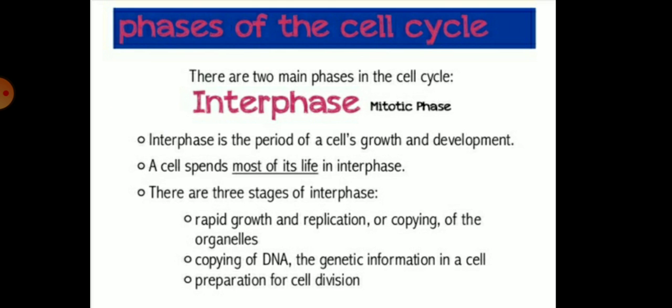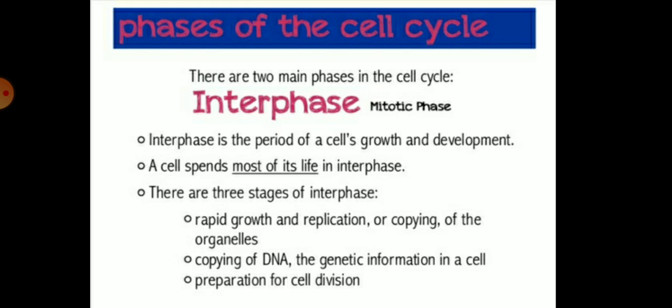So, children, there are mainly two types of phases in the cell cycle which we have discussed. The first is the interphase and the second is the mitotic phase, which is also called the M phase. Interphase is the period of a cell's growth and development. A cell spends most of its life in the interphase. In human beings, the time period of the cell cycle is 24 hours. Out of 24 hours, 23 hours are interphase and only 1 hour is mitotic phase.